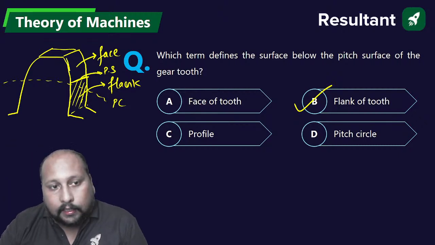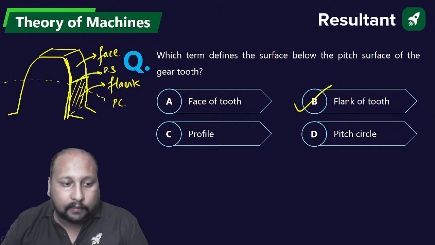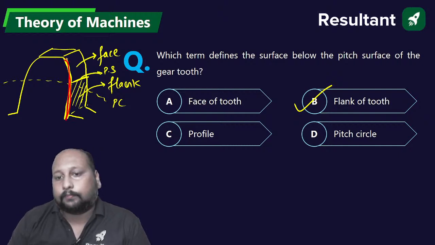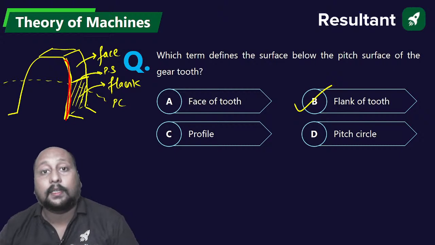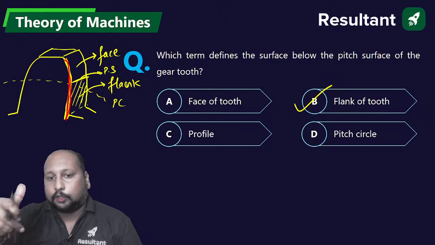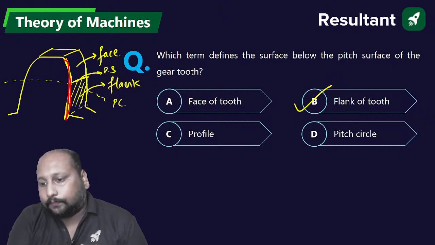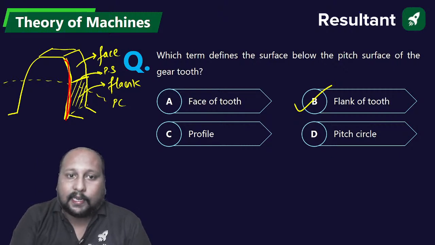This portion is your tooth profile. Pitch circle I have already shown. So I have shown you all four options available on the screen. So option B is the correct answer. Done. Next question.